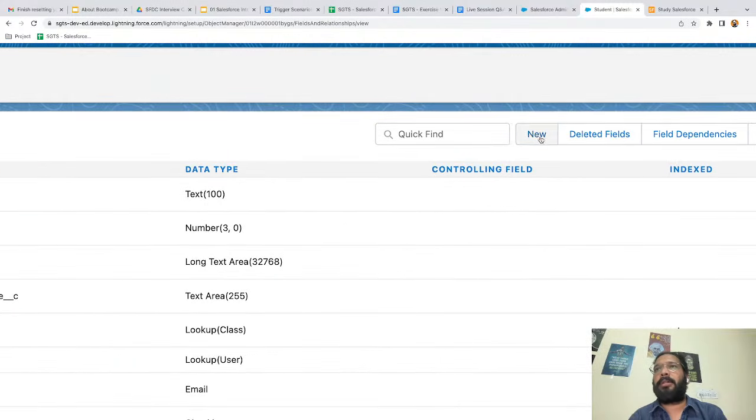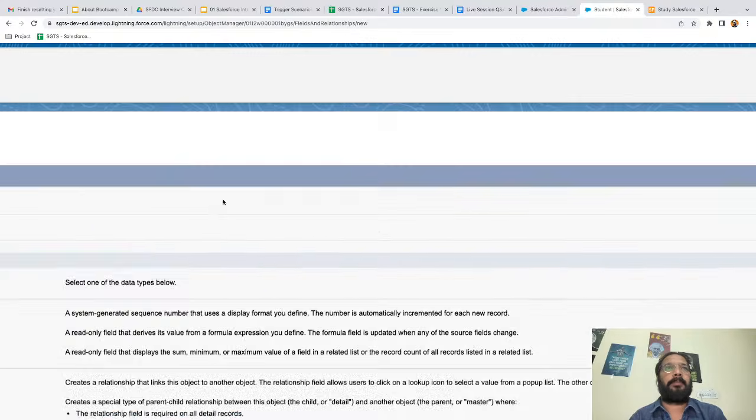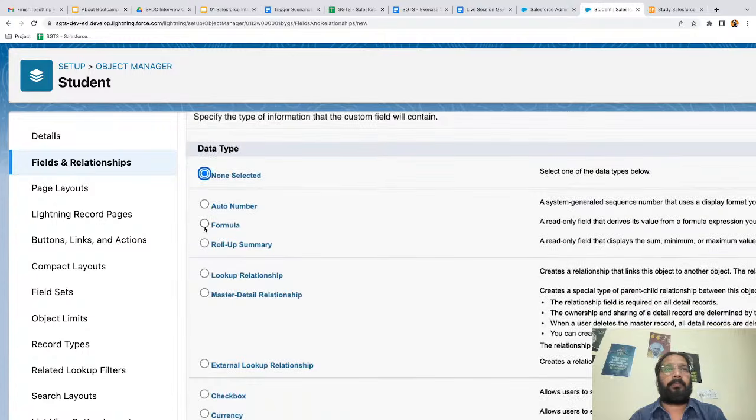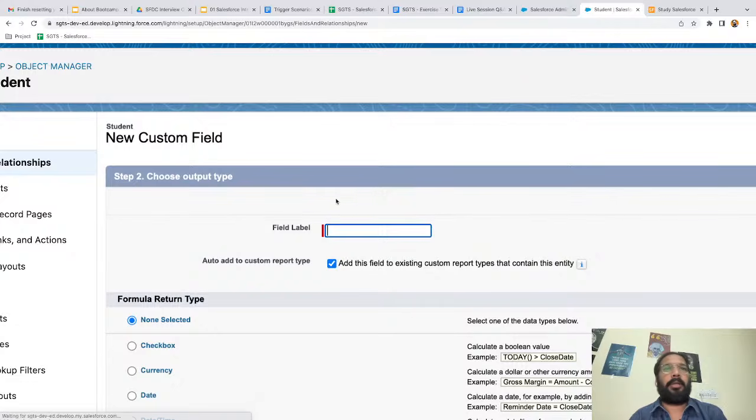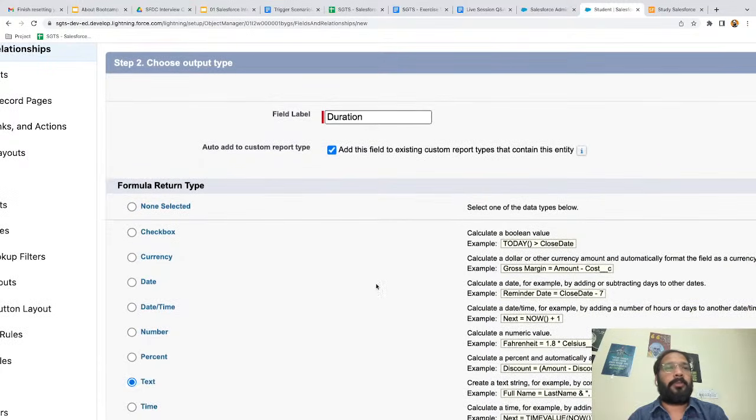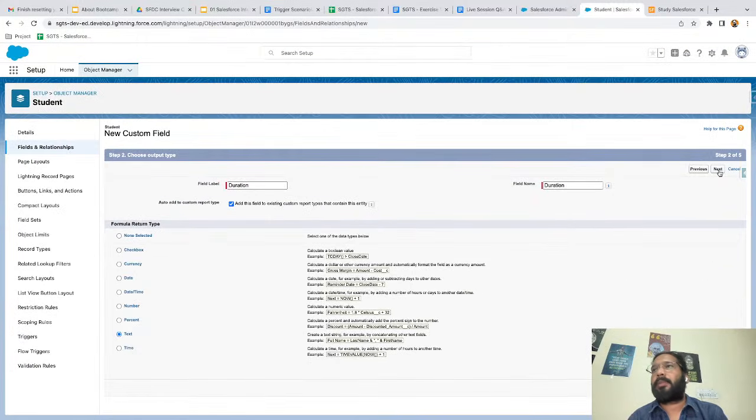Here I'm going to create a new field of formula type. I'm clicking on next. The label will be duration, and it will be of type text. Then I'm clicking on next.